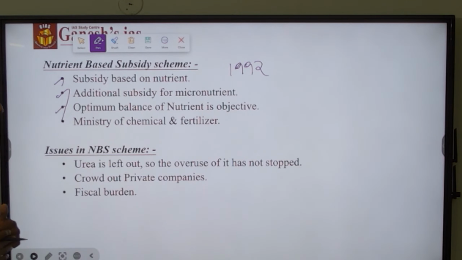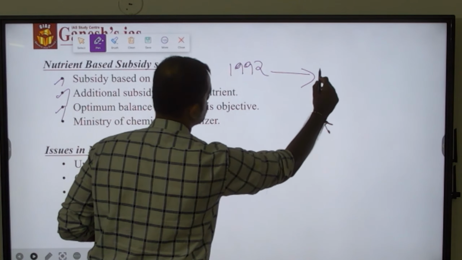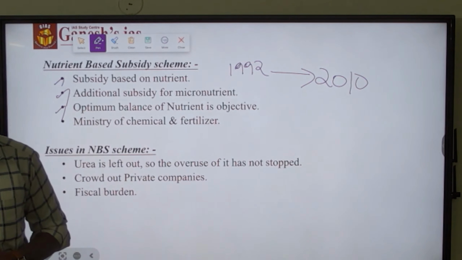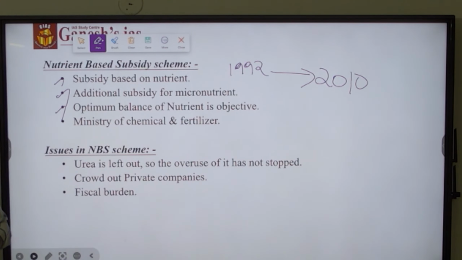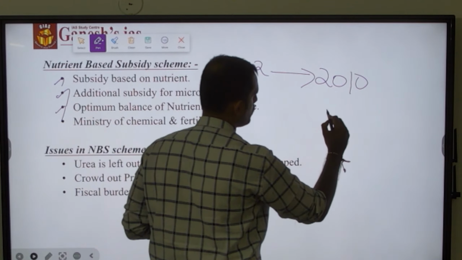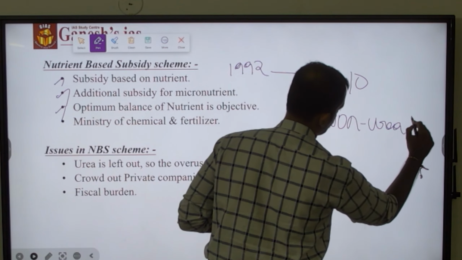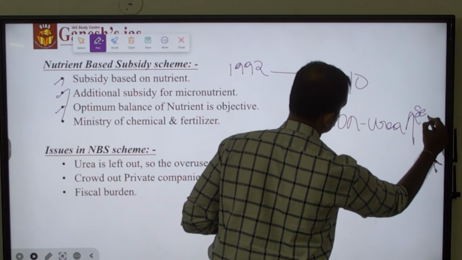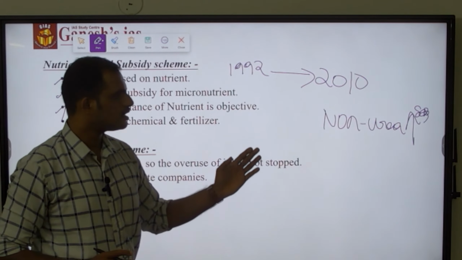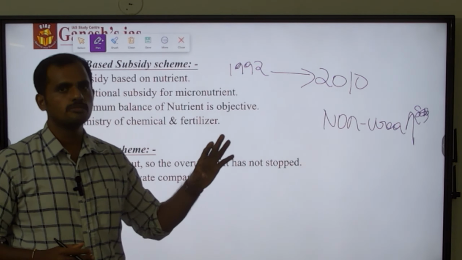What has happened is that from 1992 till 2010, because of decontrolling of non-urea production in the country, the price of non-urea went very high, because during this period the government didn't control the non-urea fertilizer; it gave the control to the market itself.